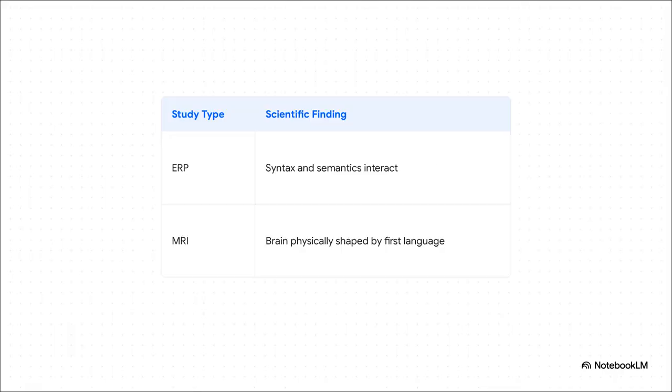Now you might think Chomsky's disruption was the end of structuralism, but nope, it evolved, and it actually found some mind-blowing validation in modern science. Today's neuroimaging gives us tools Saussure could have only dreamed of. Event-related potential studies, or ERPs, show that our brains process language through a constant, simultaneous interaction of form and meaning, which aligns perfectly with Saussure's two-sided sign.